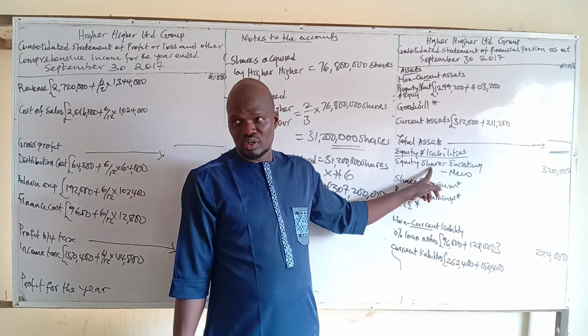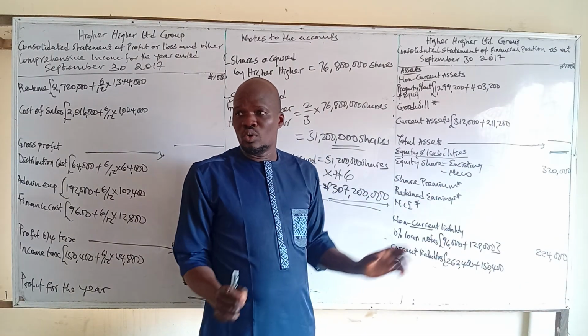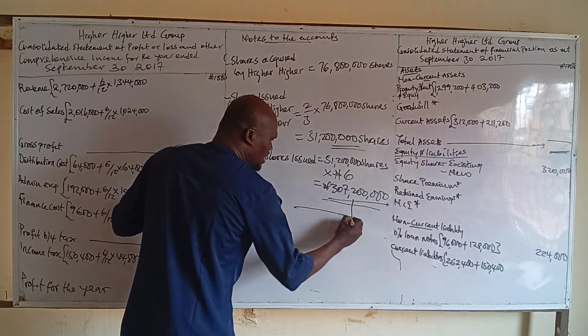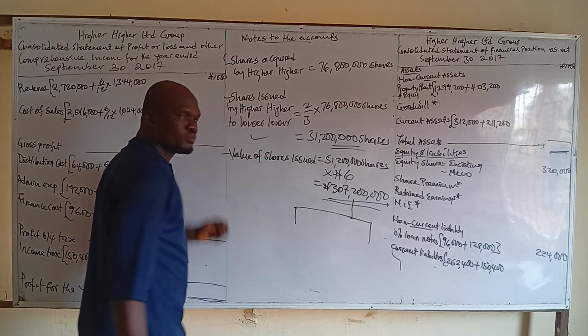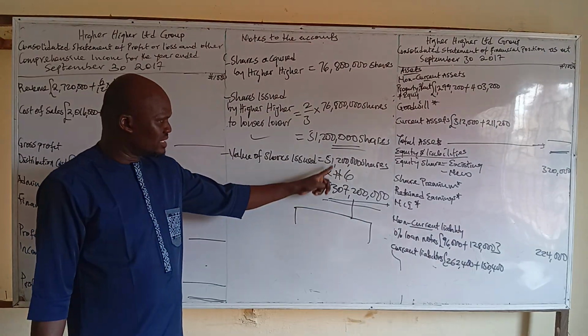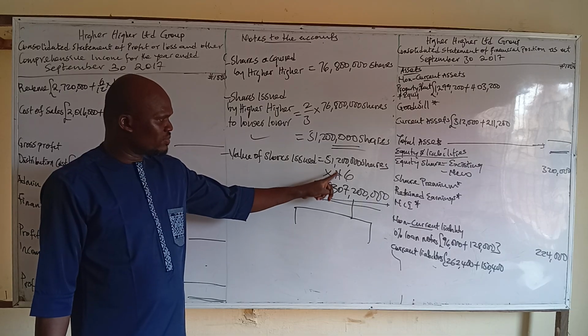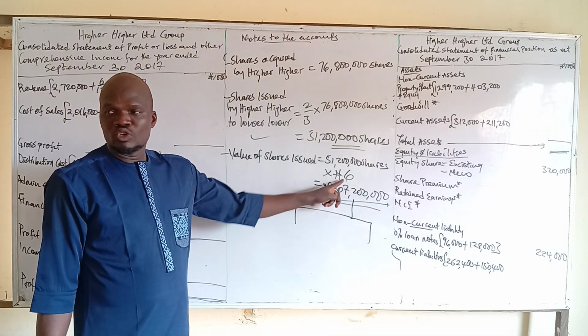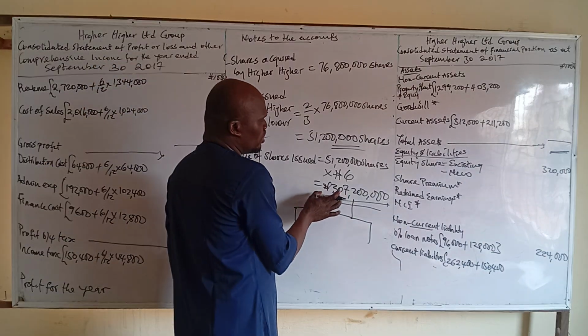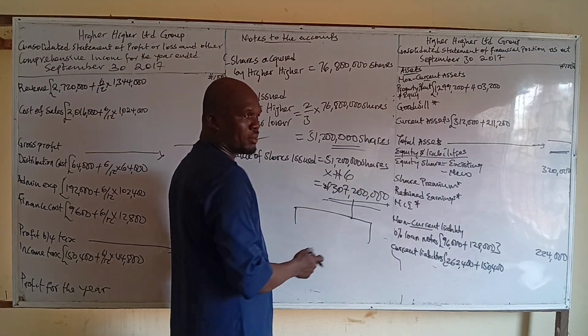This value represents two things. The way we arrive at it, we have said the number of shares multiplied by 6 naira, right? Yes. So it will be wrong when we consolidate the whole of this into the share capital.